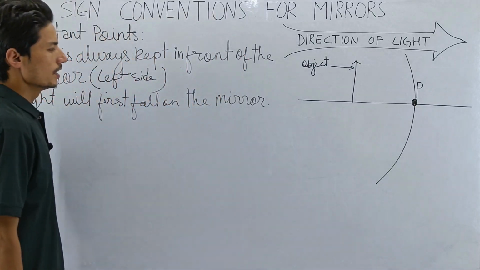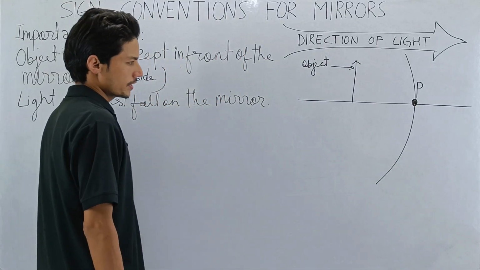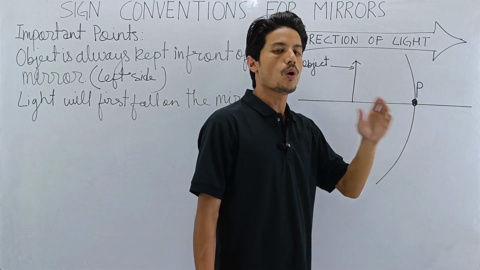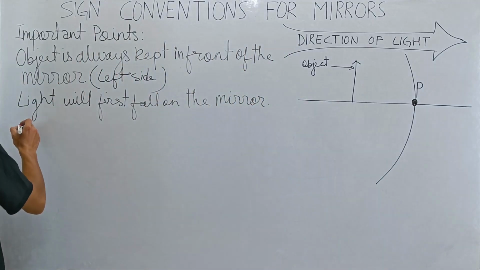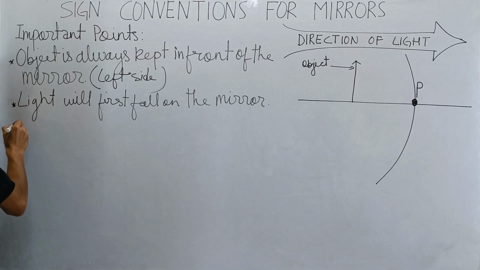Now, next, yes, another very important thing. Remember, every measurement starts from the pole. All measurements start from pole. These are all important points.